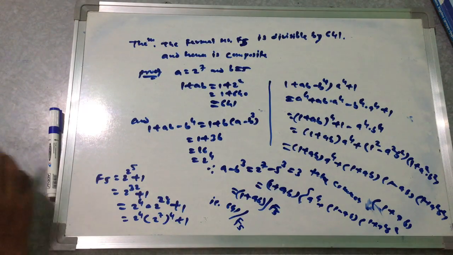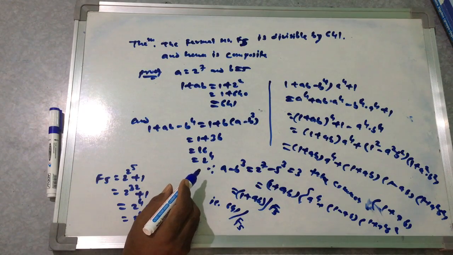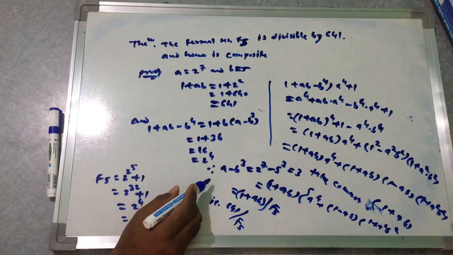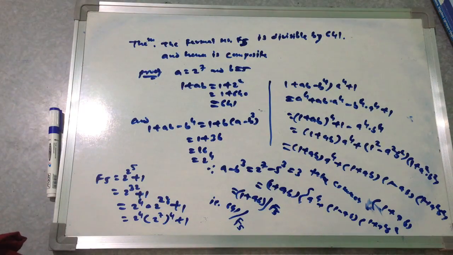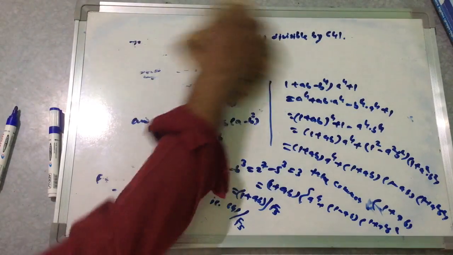There are infinitely many Fermat primes. Okay, the general guess is all Fn greater than F4 are the composite numbers. So in this manner we have to just try to look into this.